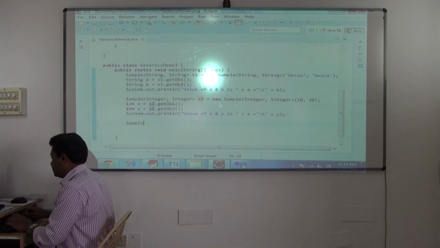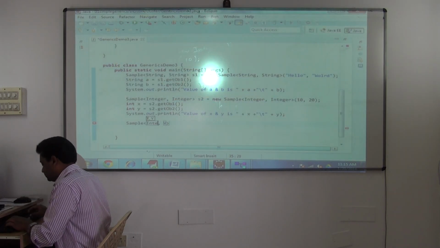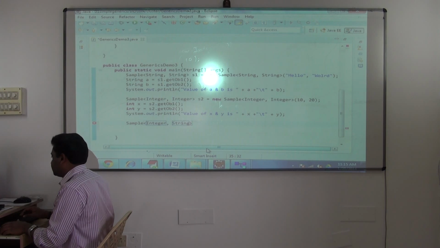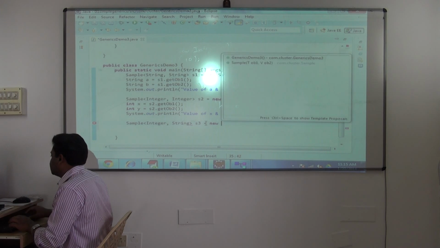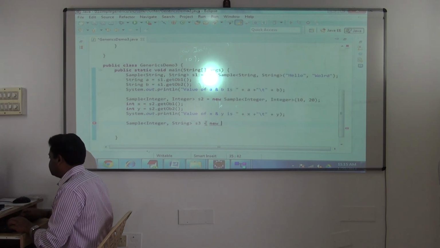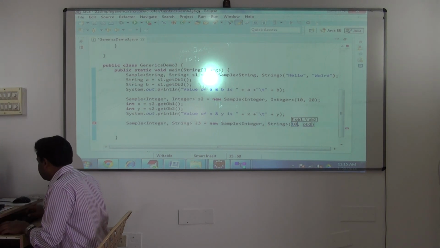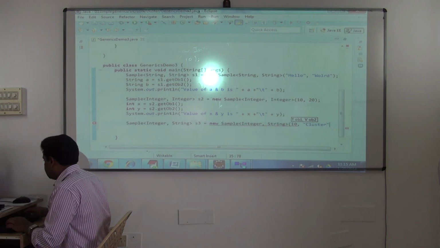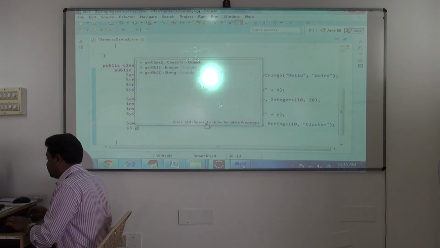See this, Sample. The first one will be Integer, and the second one will be String. Fine, not a problem. First one is an integer, and for the second one I'll give a string value, cluster. Done. So s3.getOb1.